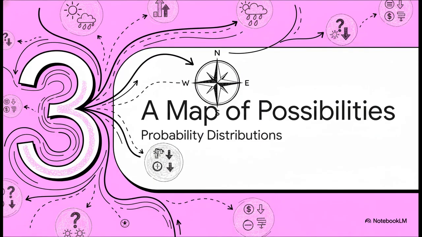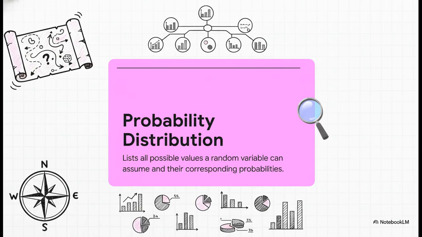So we have these variables that stand in for all kinds of random outcomes. But how do we see the whole picture? How do we look at all the possible futures at once and know how likely each one is? What we need is a map. And this is our map. A probability distribution is so much more than a list. It doesn't just tell you what could happen, it tells you the exact probability for each and every one of those things to happen. It's basically a complete roadmap for a random event.